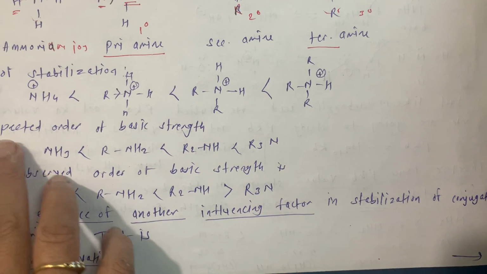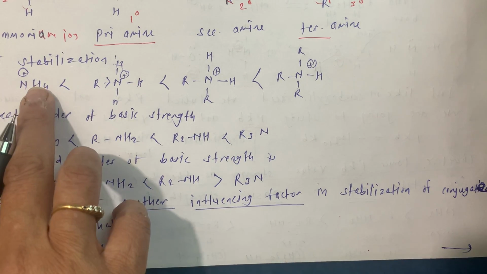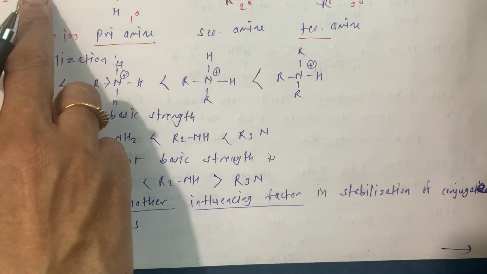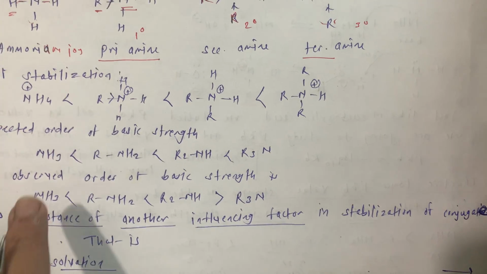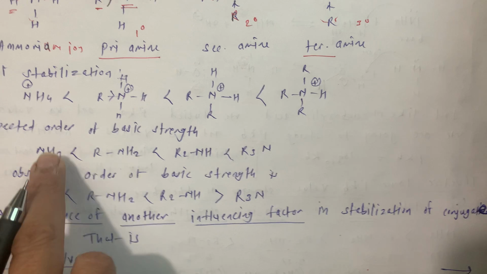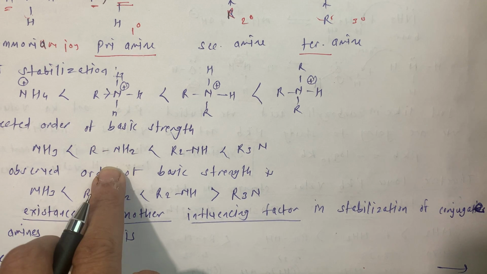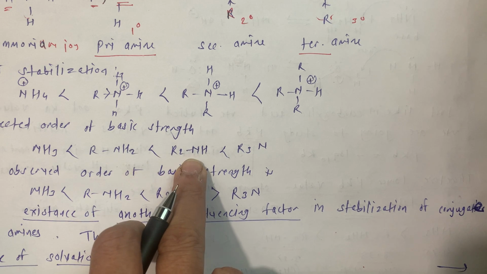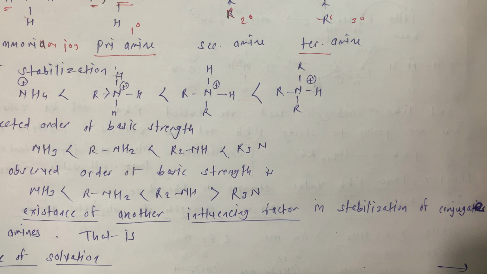Okay, means the expected order of basic strength should be like this: NH3, starting with, we then accept one H plus, that's why that becomes NH4 plus, but basically it is ammonia. So ammonia's basic strength is less than primary amine. Primary amine is less basic than secondary amine. Secondary amine is less basic than tertiary amine.